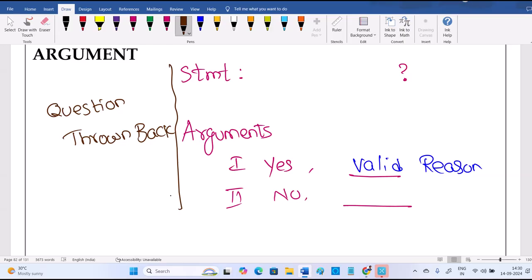Now, the argument should not violate our laws. Certain laws are already there. Suppose the question is whether the dowry system should be encouraged; as per our law it is not allowed. So when a law is already there, yes means don't go with that. For that question, yes is not correct. If a law is already available, don't go against that. That's why it is valid: the law is already there, don't go against it.